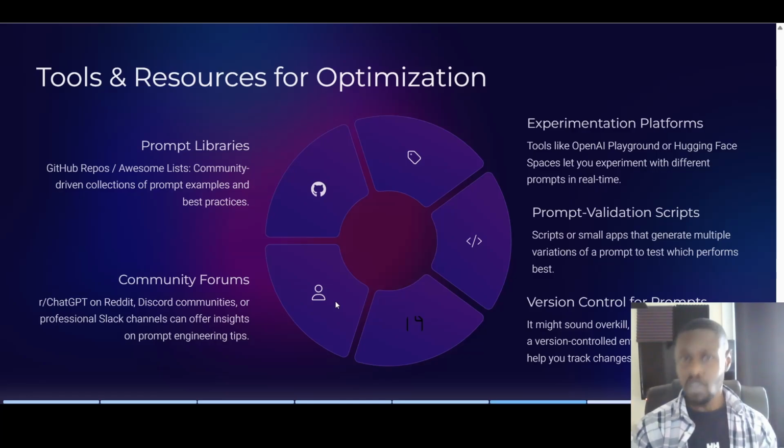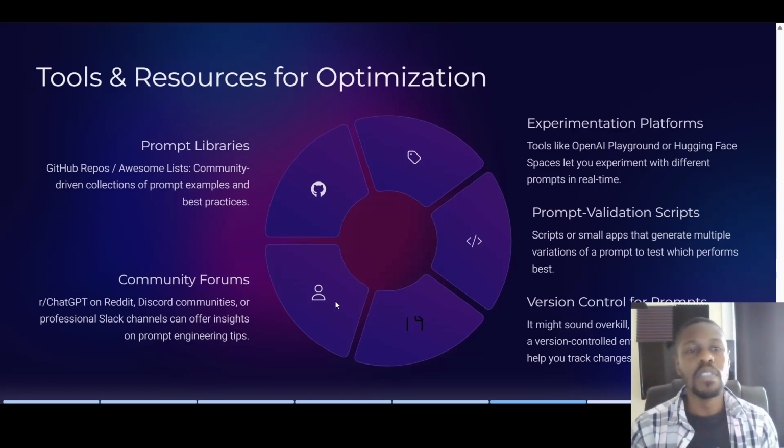So when we talk about version control for prompts, you might be prompting away and be getting an answer that is very close to the desired outcome, but you then go and change something and you're now deviating into strange territories. And so having version control for your prompts allows you to track, okay, so this is what I liked at this stage, okay, and something went wrong. So it's essentially the same thing. That's what I'm trying to explain by having a version control for your prompts. I hope that made sense.